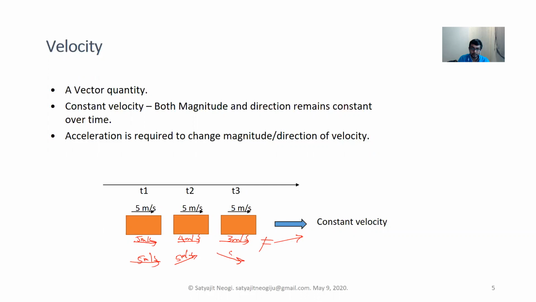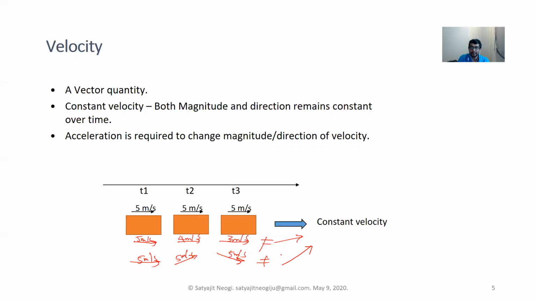even if the magnitude is constant, but the direction is not constant over time, this velocity is not a constant velocity. So in both these last two cases, we all know that whenever the velocity is not constant, then there is an acceleration applied on it.